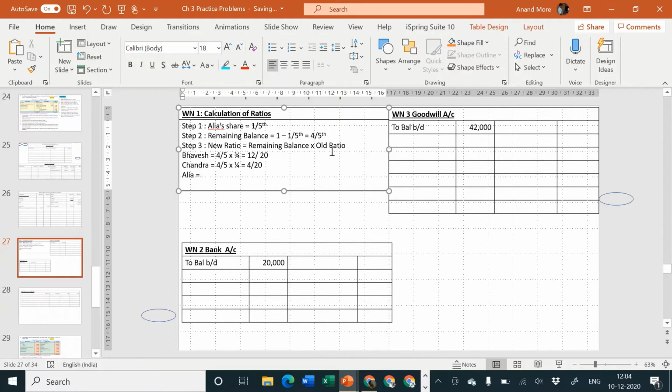But now we have considered the profit is rupees 20. So 1 rupee out of 5 rupees, that means how much out of 20 rupees? Check it out. 12 rupees given to Bhavesh, 4 rupees given to Chandra, so 16 rupees already distributed, remaining are 4 rupees, 4 by 20, and that is correct. 4 by 20 is equal to 1 by 5. So new ratio is 12 is to 4 is to 4. And sacrifice ratio, step number 4, sacrifice ratio is equal to old ratio minus new ratio.